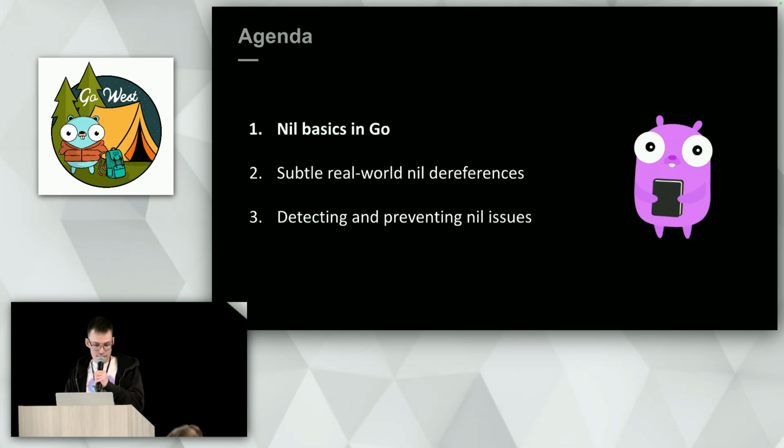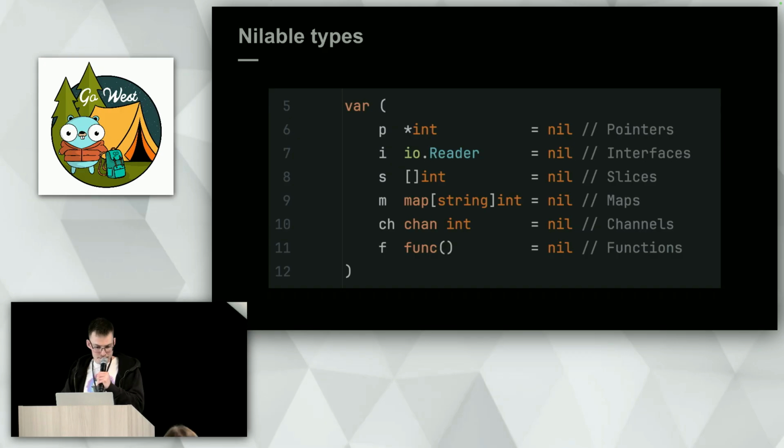Okay, let's start with the nil basics. As you know, in Go, there are 6 types that can hold a nil value. They are pointers, interfaces, slices, maps, channels, and functions. I'd like to call such types nilable because their value can be nil.